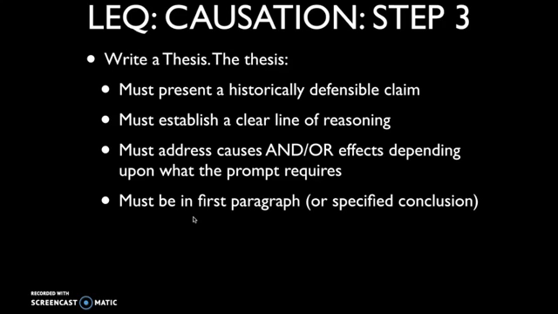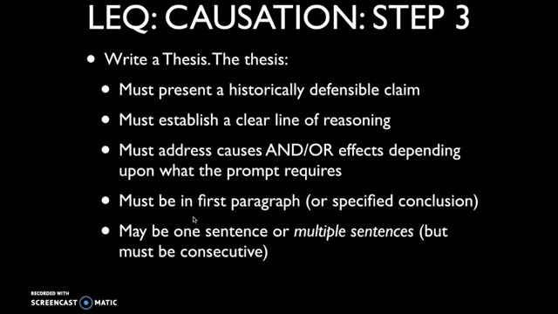And what that means, the specified conclusion part, is if you're writing, let's say you have a thesis and then you write the body paragraphs and you realize as you're writing the body paragraphs that your claim has sort of changed or shifted a little bit. Well, then what you need to do is when you get to that last paragraph, you need to write the words in conclusion. And then what you need to do is restate your thesis. Now, don't rewrite it exactly the same because you either got the point or you didn't in your introductory paragraph. The point of the specified conclusion is to rework, restate, clarify your thesis so that it possibly could get that thesis point. And then this may be one sentence, a thesis, or it could be multiple sentences. Generally speaking, I like multiple sentences because it creates a little depth and complexity in your thesis, as we'll see in a second.